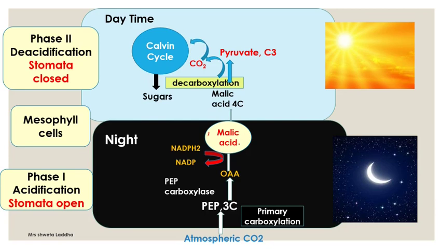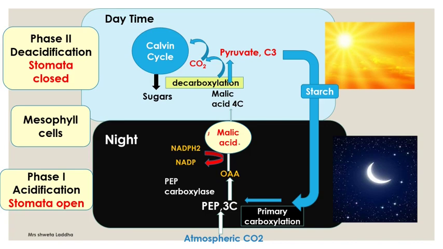We have studied the C3 pathway in earlier videos. What happens to this pyruvate? Basically, this pyruvate remains in the stroma by converting itself into PEP, phosphoenol pyruvate, which will again be utilized for primary carboxylation at night. Sometimes it also undergoes secondary carboxylation and then participates in formation of starch.